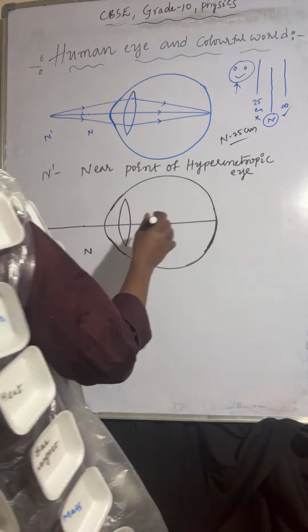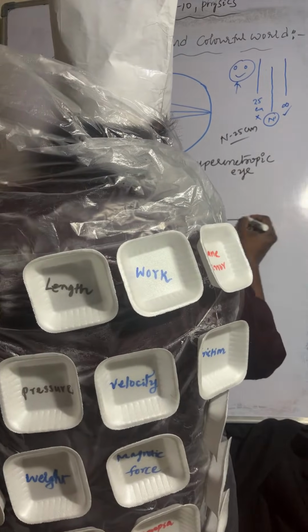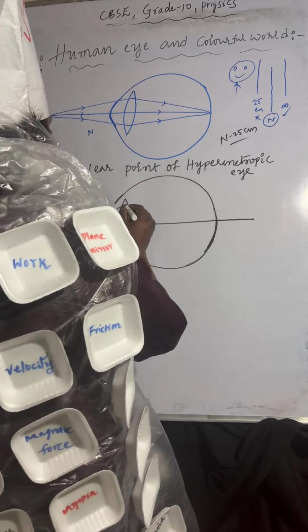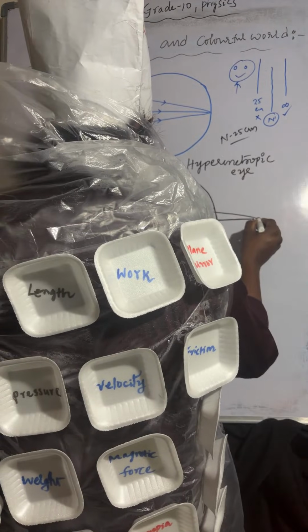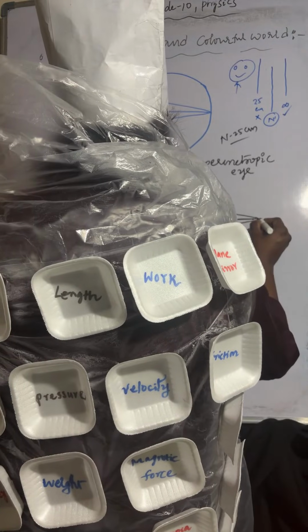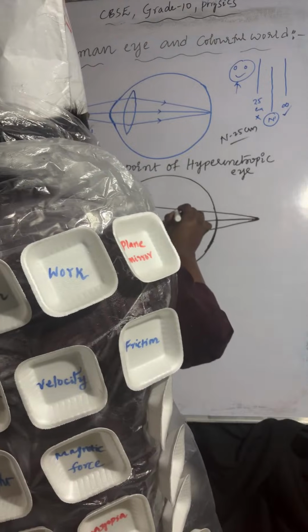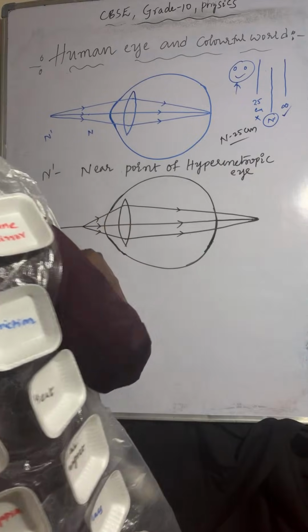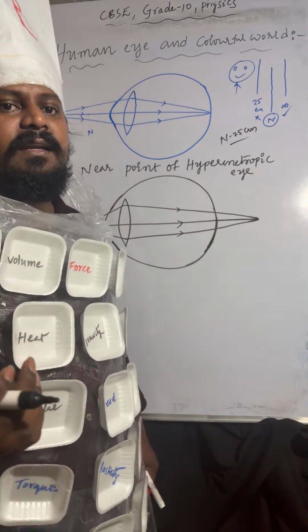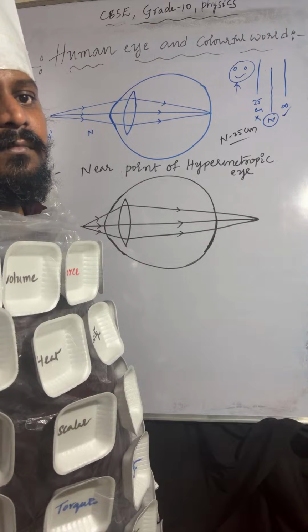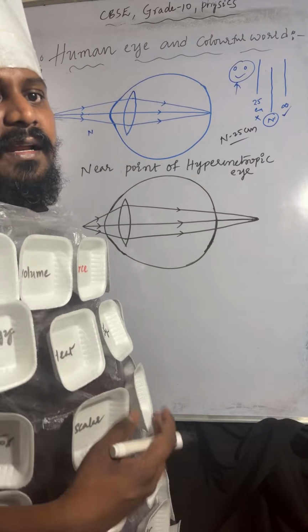Okay, so if the light rays are coming from 25, those light rays will meet beyond the retina. Myopia, concave lens, already I did the diagram also.